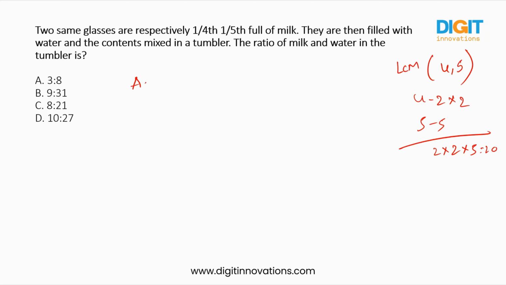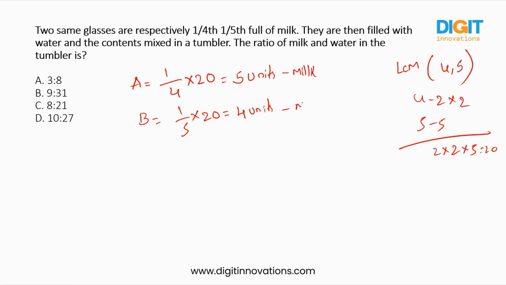So in glass A, 1 by 4th of 20 units is milk. That means 5 units of milk. In glass B, 1 by 5th of 20 units is milk. So that means 4 units is milk.